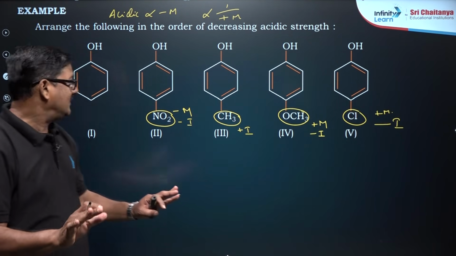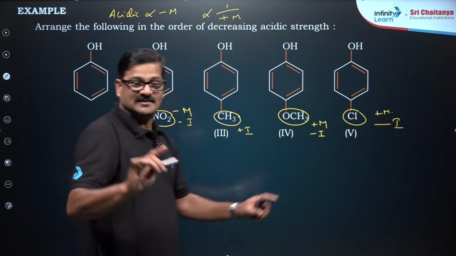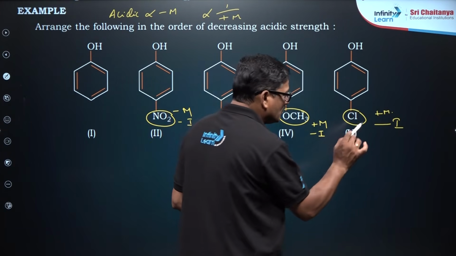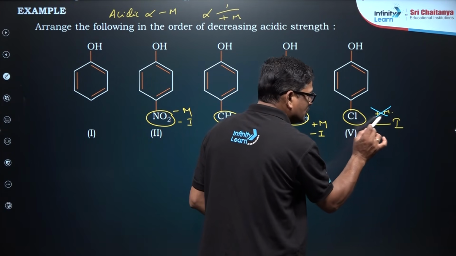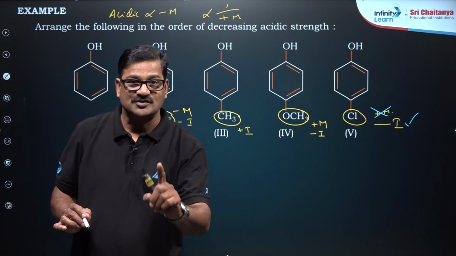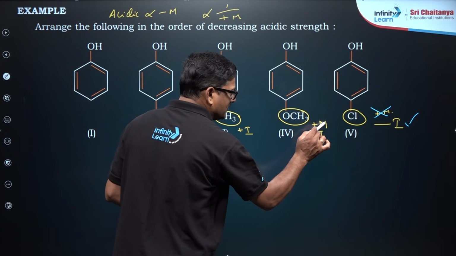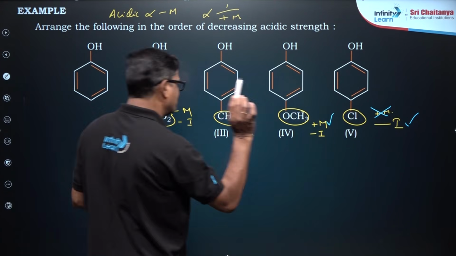Here, I want to say, whenever halogens are there, my dear students, you don't consider mesomeric effect, you consider inductive effect, because they have weak mesomeric effect and strong inductive effect. Whenever mesomeric effect and inductive effect are both there, consider mesomeric effect.